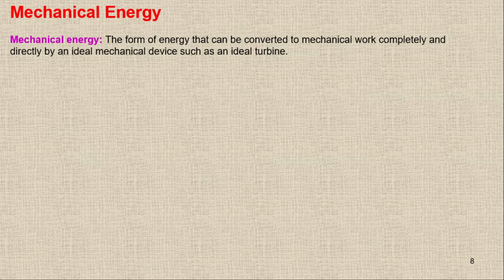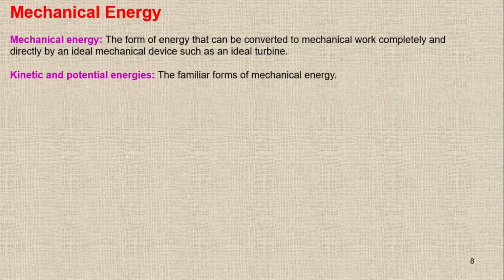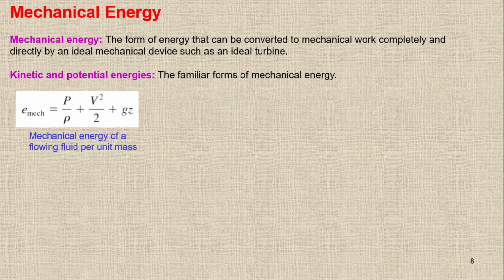So whenever the energy is converted into mechanical work with the help of a mechanical device, it is called mechanical energy. And how can we write the equation for the mechanical energy? It's simply like this one.